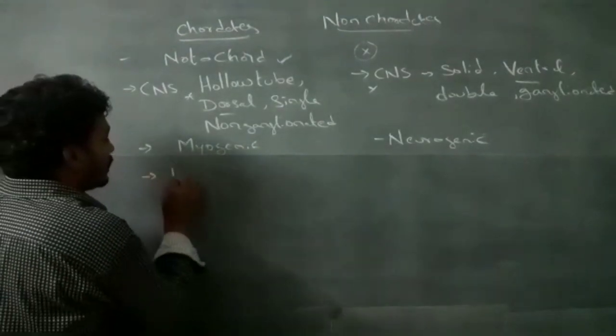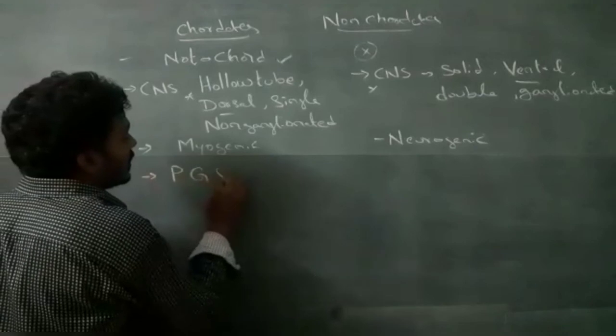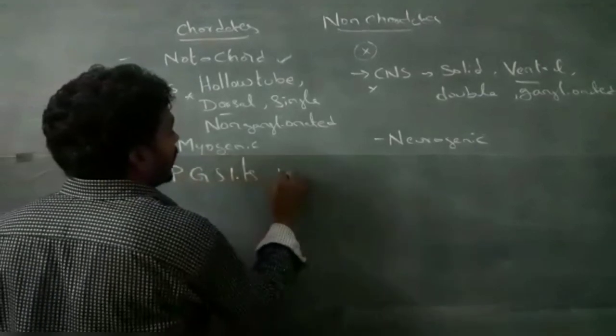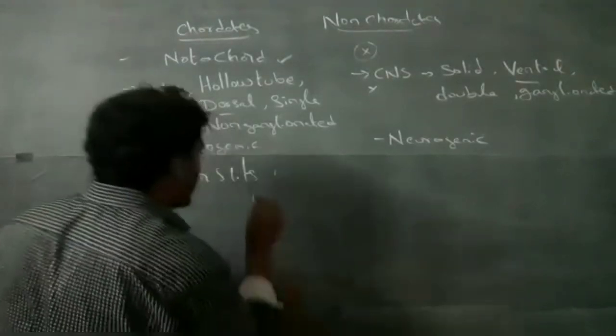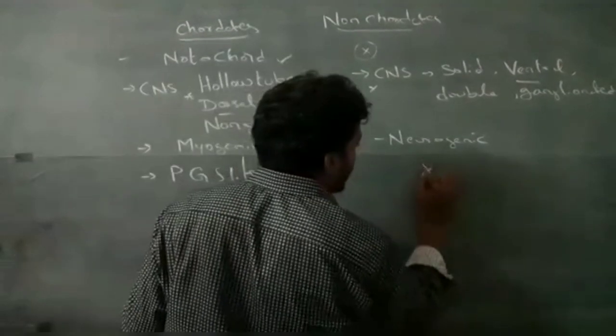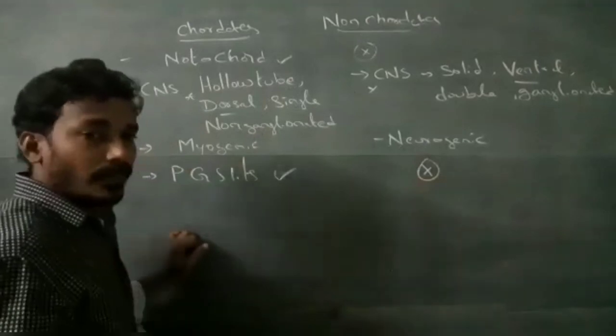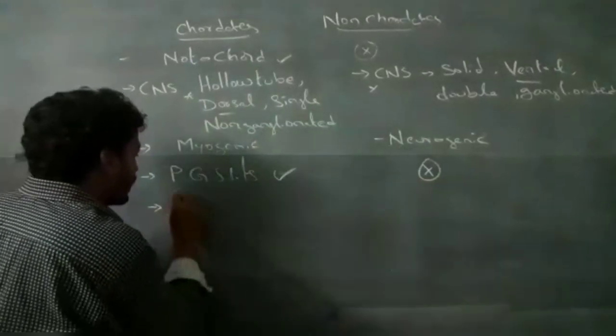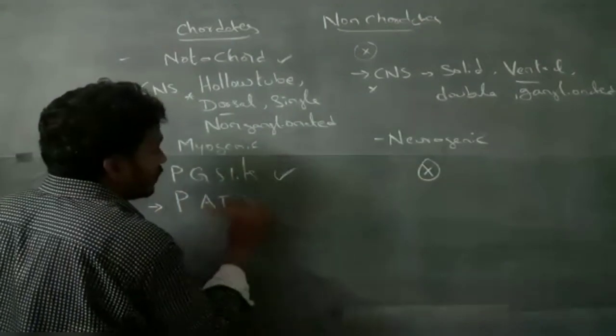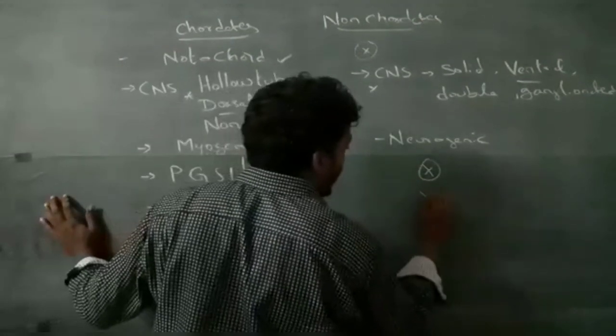Pharyngeal gill slits are present in chordates and absent in non-chordates. Next, post-anal tail: present in chordates, absent in non-chordates.